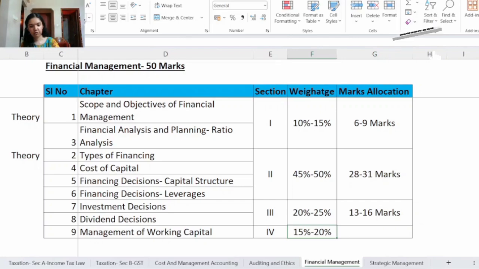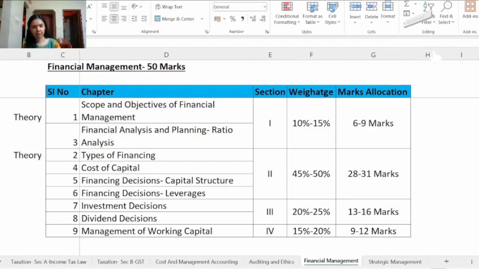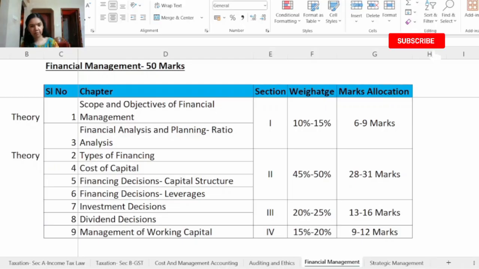And the weightage for this is 15 to 20%. And the marks allotted are 9 marks to 12 marks. So under this you have to learn about introduction to working capital management, treasury and cash management, management of inventory. And one more important topic is management of receivables. Then management of payables and financing of working capital.